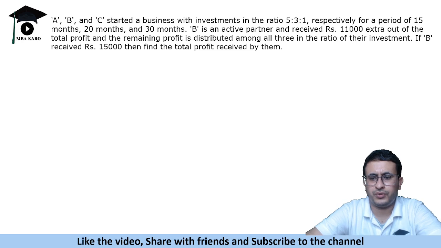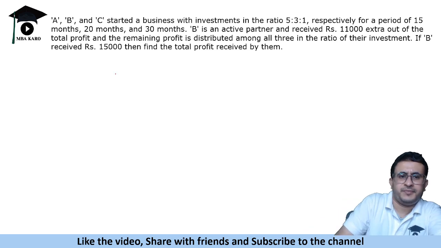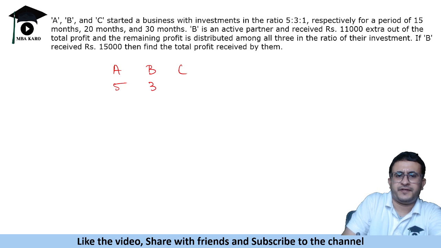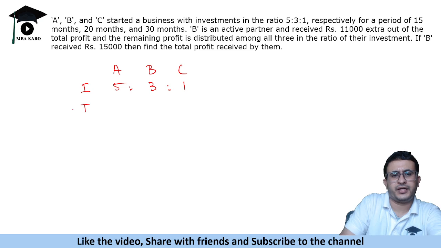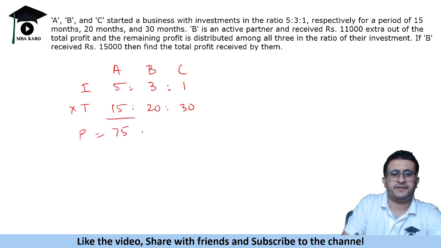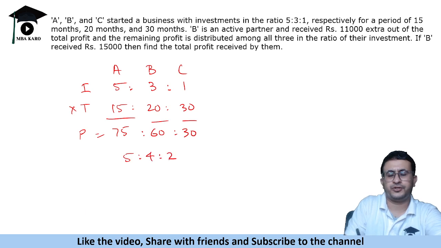Okay, so A, B, C, their ratio is 5:3:1. Ratio of profit is investment into time. So time is in the ratio 15, 20 and 30. So the profit will be in the ratio 75:60:30, which can further be divided as 5:4:2.